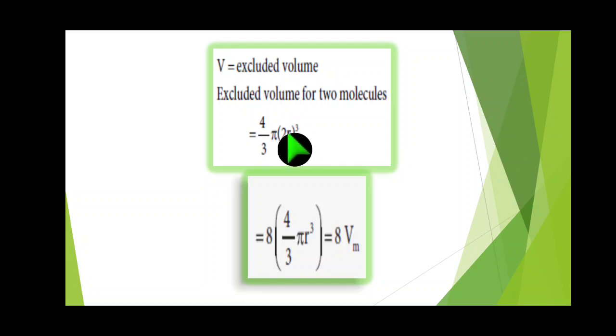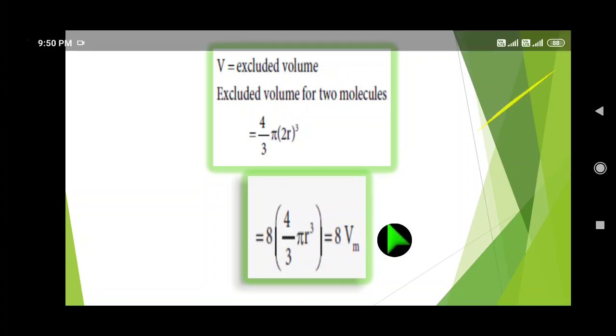So 4 by 3 pi 8r cube. Taking the 8 out, equals 8 times 4 by 3 pi r cube. The 4 by 3 pi r cube is denoted as Vm. So 8 Vm is the volume occupied when two gaseous molecules collide with each other.